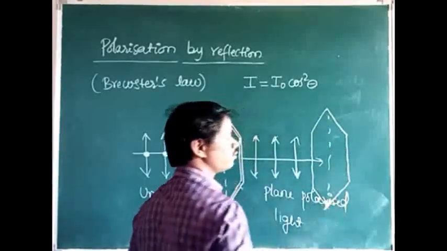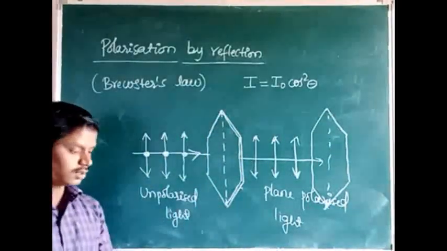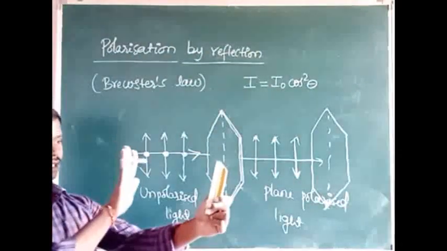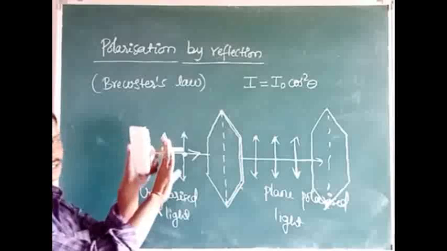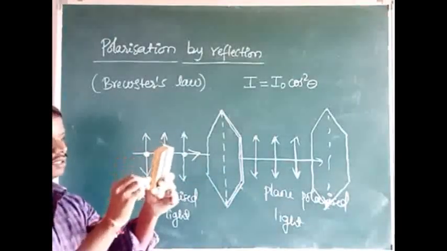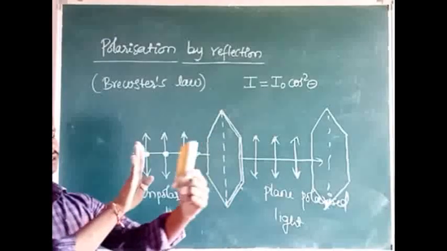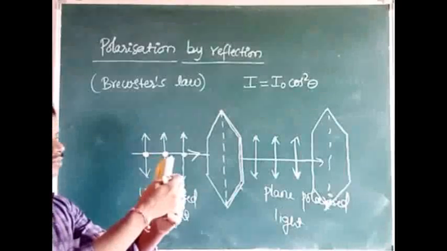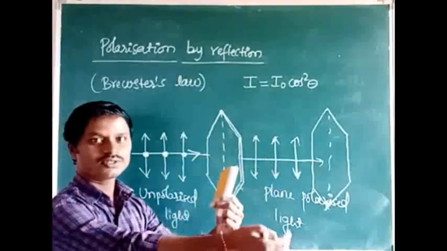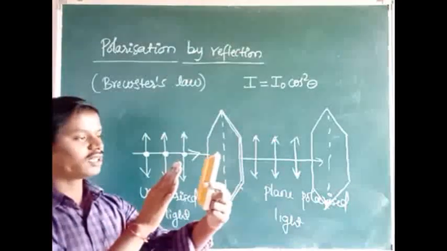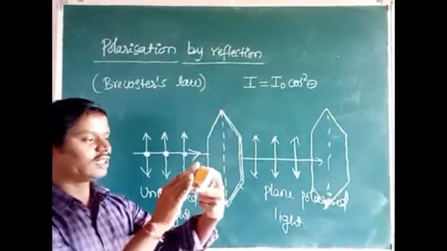Both are parallel. Let us assume this is analyzer and this is polarizer, and it is the transmission axis of polarizer and it is the transmission axis of analyzer. Both are parallel to each other. See here, both are parallel to each other. Then the intensity of the plane polarized light observed by the observer through the analyzer is maximum. Suppose I rotate this analyzer by 180 degree.